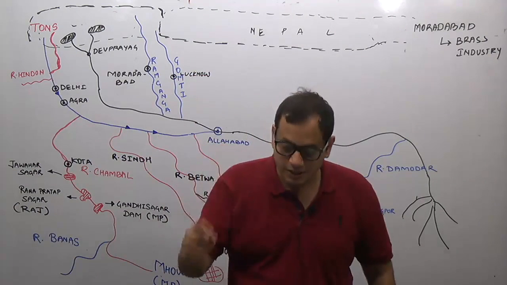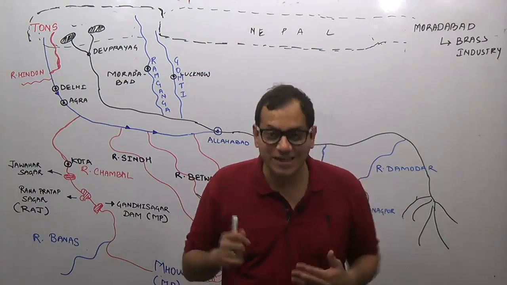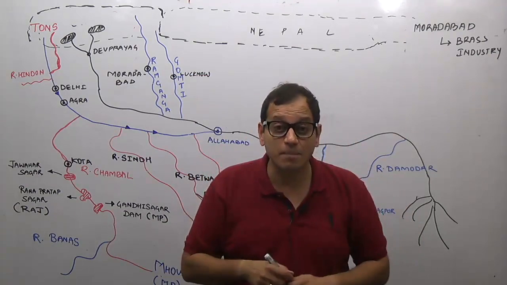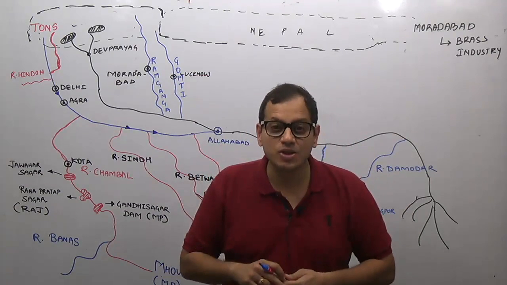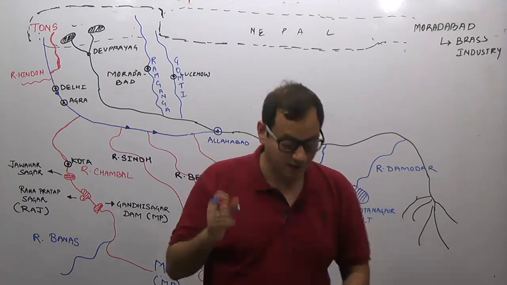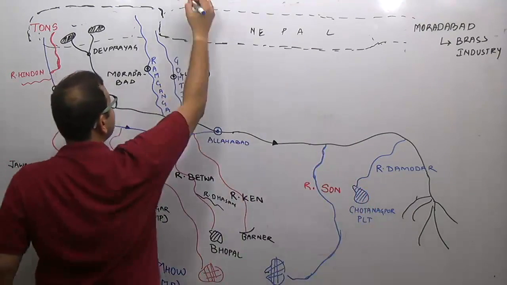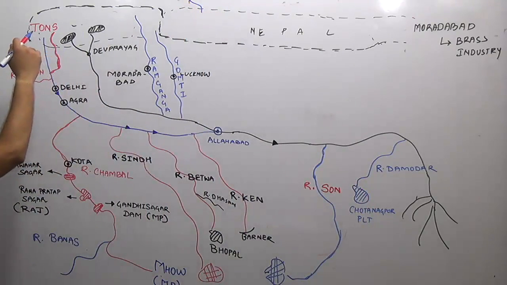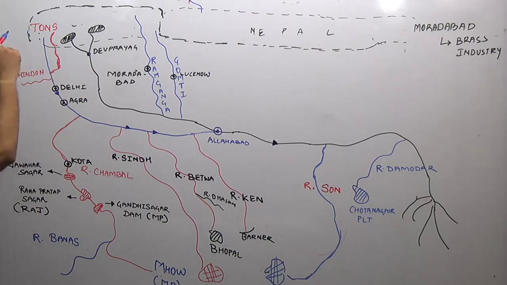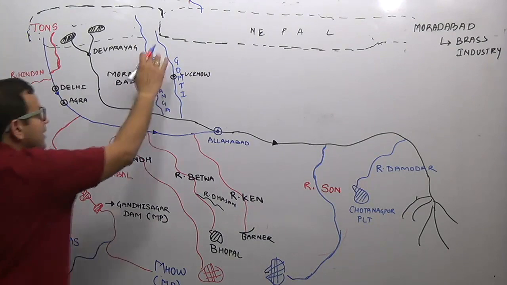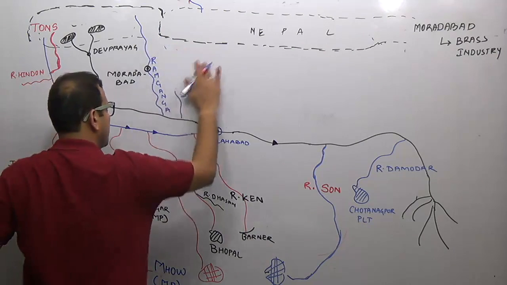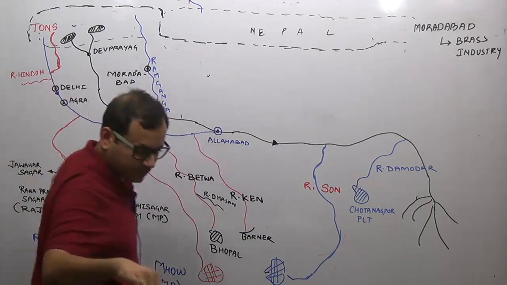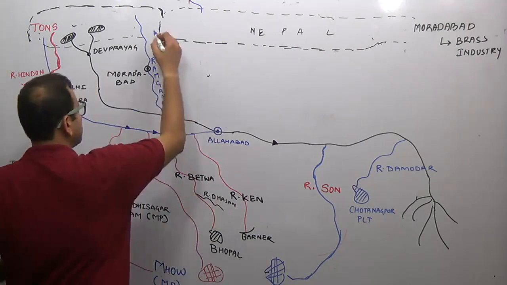The third important river which originates not in India but near the Mansarovar lake is known as river Ghagra. So it originates in the Mansarovar region and it comes and joins the, made one small mistake here, river Gomti joins after Allahabad.